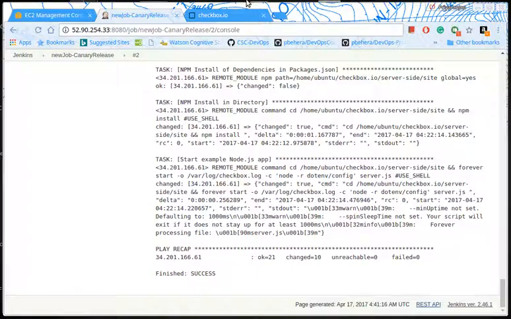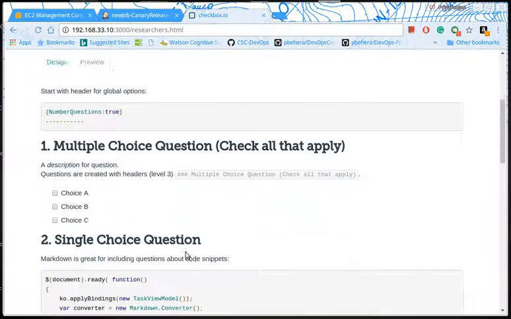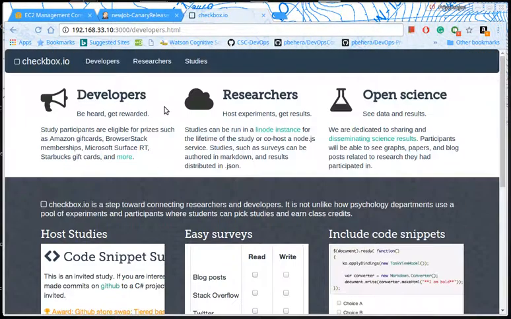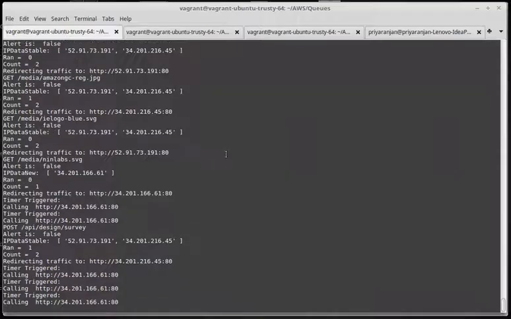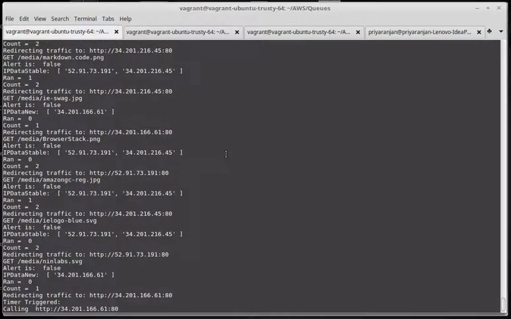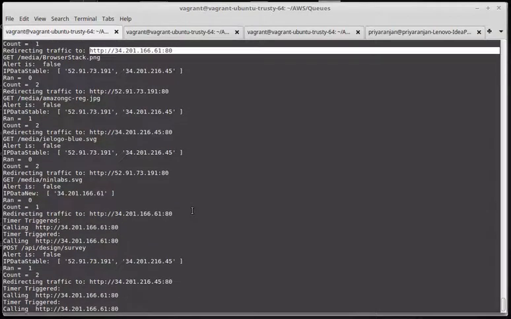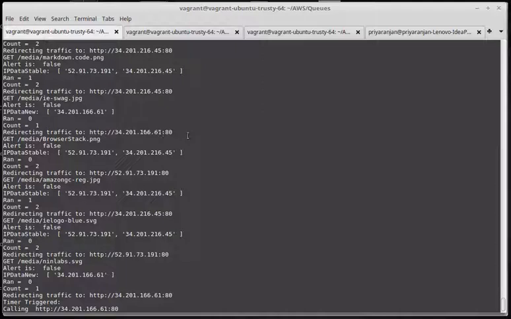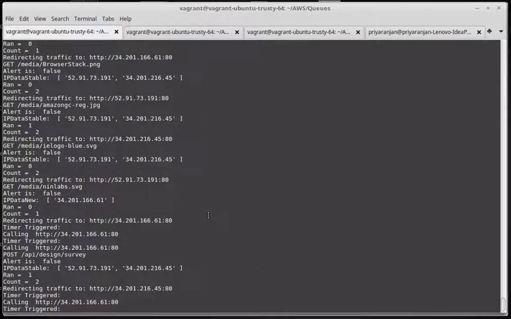So now let's access this IP address. We can see that this application is up here, and we can access all the functionalities that are present in this application. If we look at the logs now, we can see that this traffic is being redirected to the servers, and the server IP address ending with 61 is the Canary release, so the redirection is somewhat rare for this server.